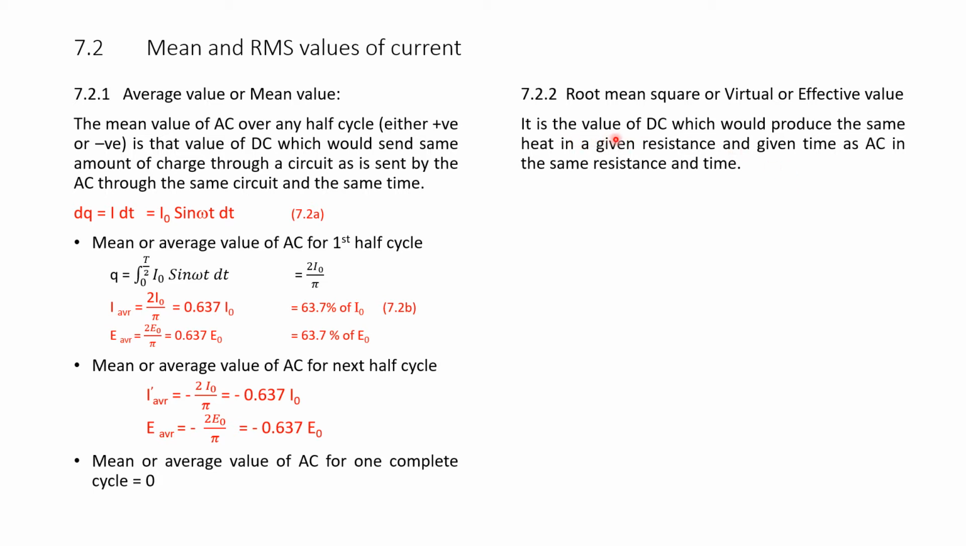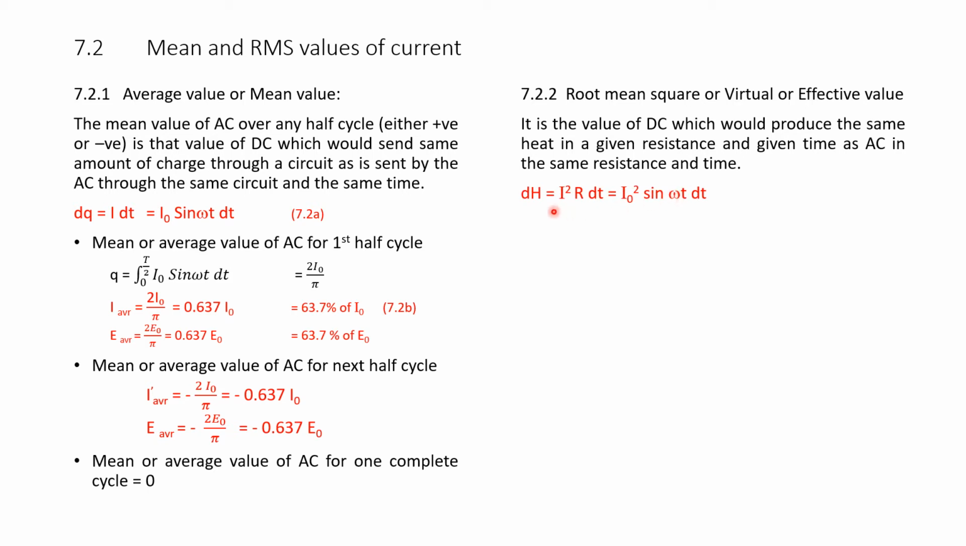It is the value of DC. So, root mean square is nothing but a value of DC which would produce the same heat in a given resistance and given time as AC in the same resistance and time.